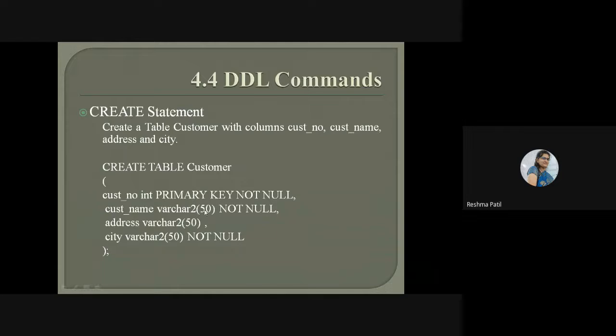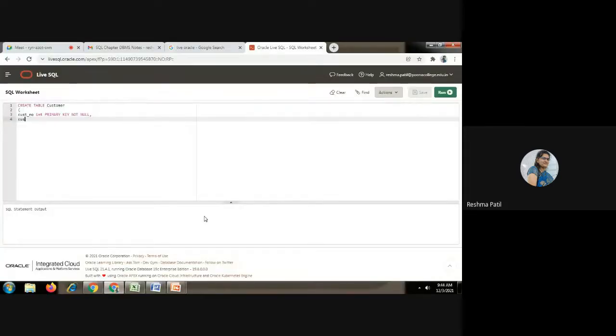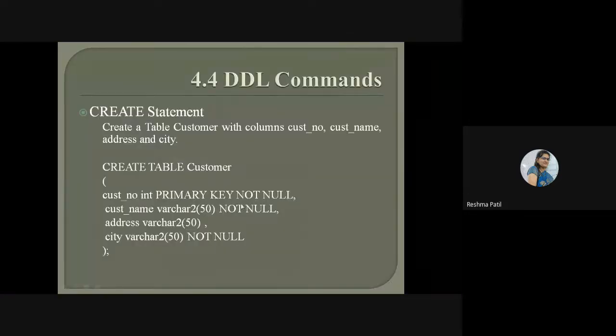Varchar2 with 50 in brackets I have written here. But you can think of the maximum number of characters in a name, and then write that number in the varchar2 brackets. So here I am writing 50 for now. Customer underscore name is the name of the attribute. Then varchar2 is the data type, 50, and the constraint is given. It should not be null.